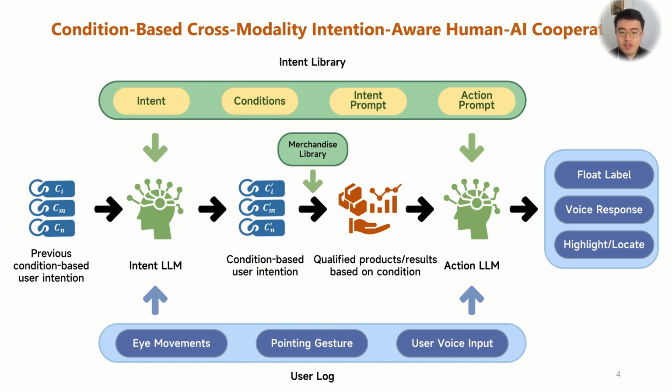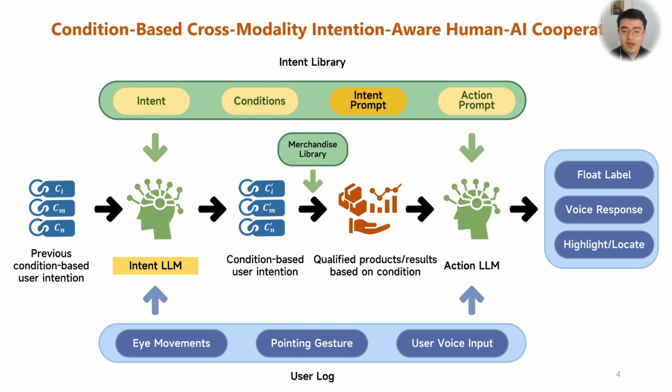In this process, there are two LLMs involved in the cooperation. The first one is the intent LLM. It utilizes the user logs and the collections of intent and corresponding intent prompt from the intent library. And then it is capable of detecting user intents based on the user's multi-modal behaviors through matching intent tuples in the intent library. Based on the detected intent and corresponding conditions, the system could then perform filtering and retrieve the relevant results, such as the products from the merchandise library.